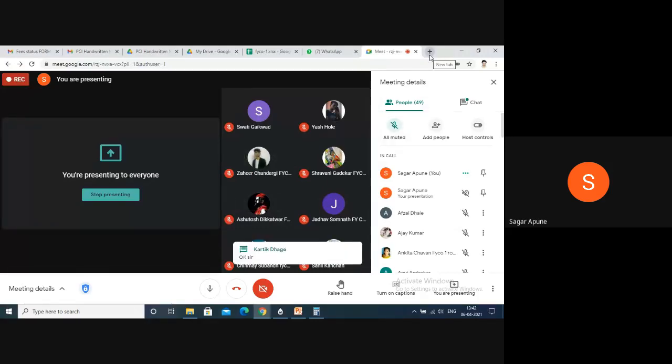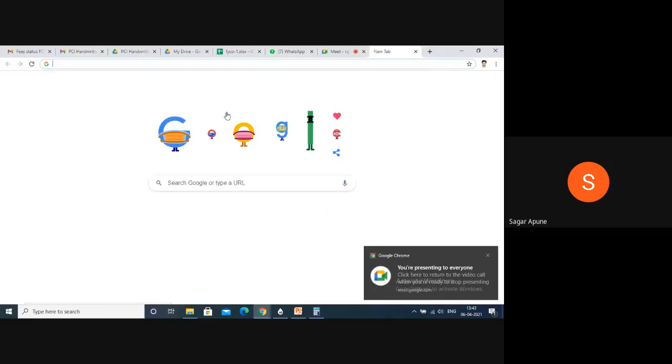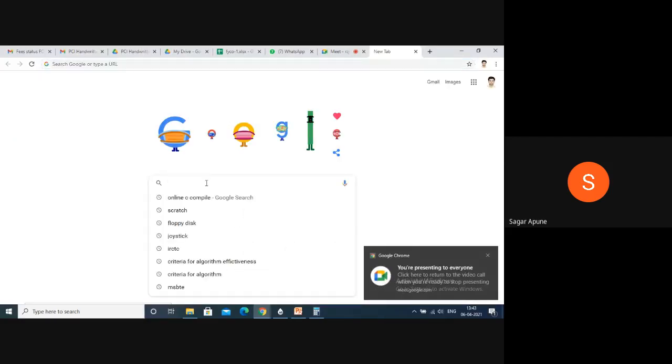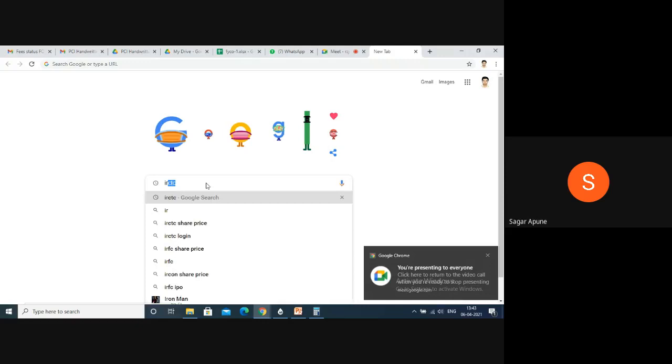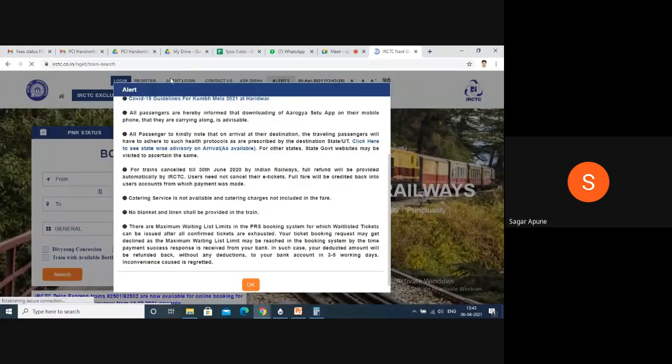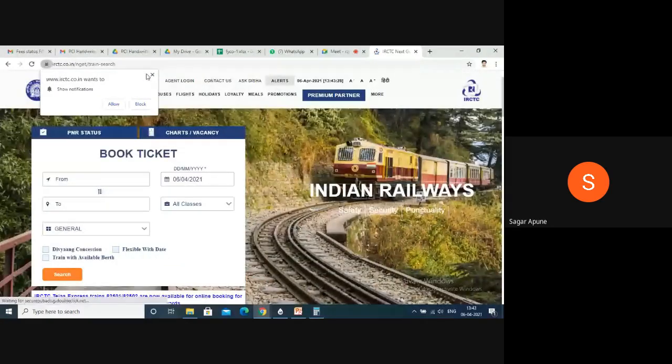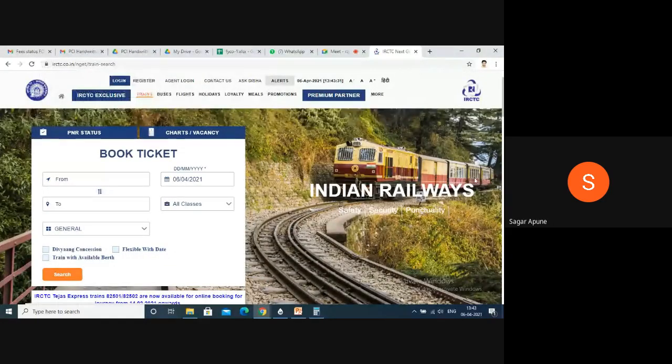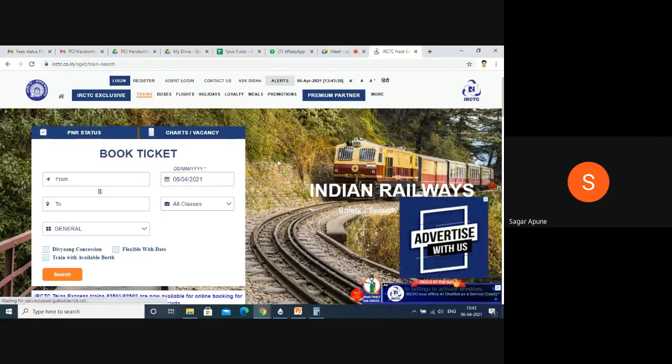Right. So no query, so we will go further. Okay. Here I visit IRCTC. IRCTC is a web application of Indian Railways. We cannot call it a website. It is a web application, right? A website contains information, but this performs some operations also. So we can call it a web application. So this is IRCTC's official website and web application.